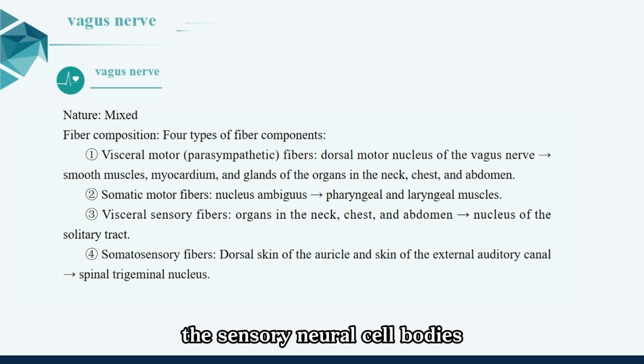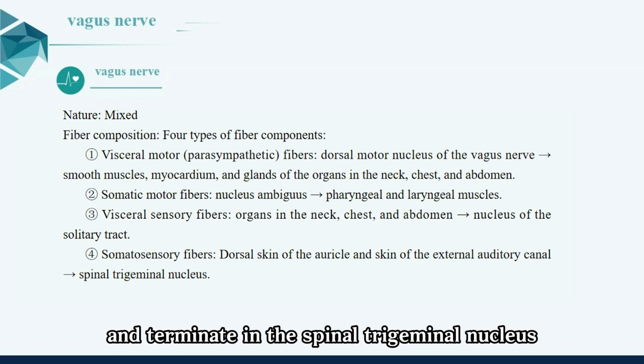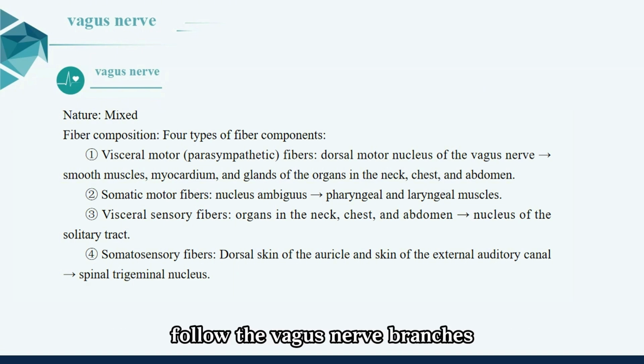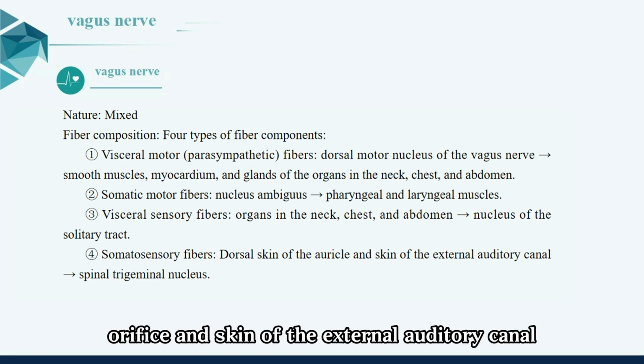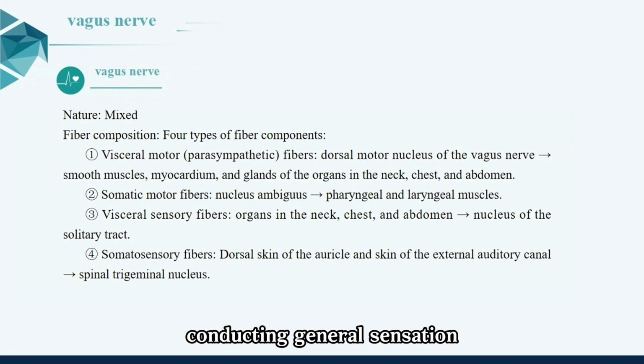General somatic sensory fibers. The sensory neuronal cell bodies are located in the superior ganglion of the vagus nerve. The central processes enter the brain and terminate in the spinal trigeminal nucleus. The peripheral processes follow the vagus nerve branches and distribute to the dura mater, auricle, and skin of the external auditory canal, conducting general sensation.